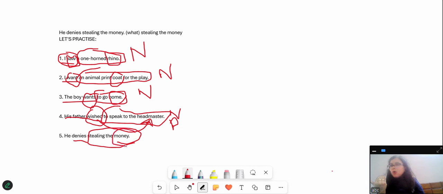Money is the object or complement to our verb denies. So this is a noun phrase. So here we come to an end to the explanation of noun phrases, and I am sure that you people are now confident solving the questions related to noun phrase.